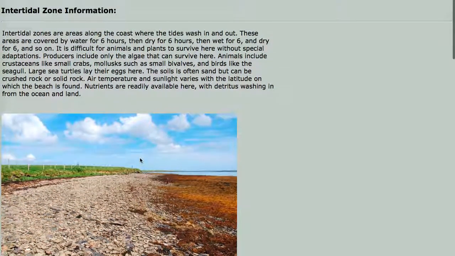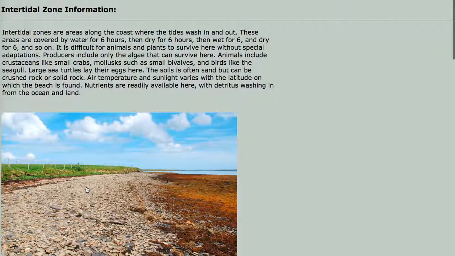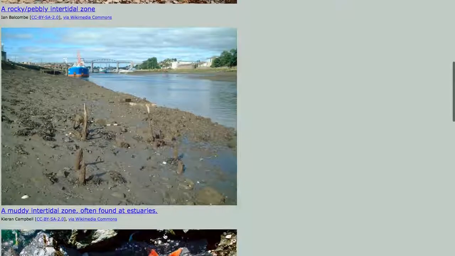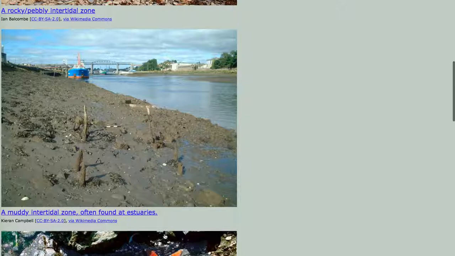This is a typical intertidal zone. The tide will come up and cover almost the entire beach up to the vegetation line, and then it'll go back out at low tide. It does that twice a day. Each day the water will come up, it will go down, it will come up, it will go down. And so any animals and plants that live in this area really have it rough because they're underwater half the time and out of the water half the time.